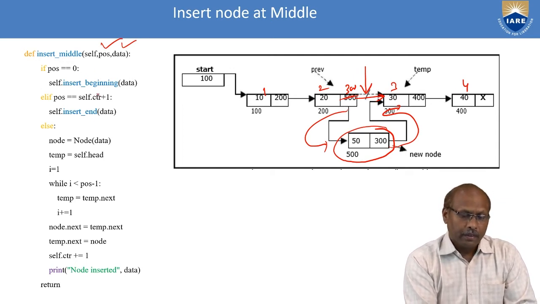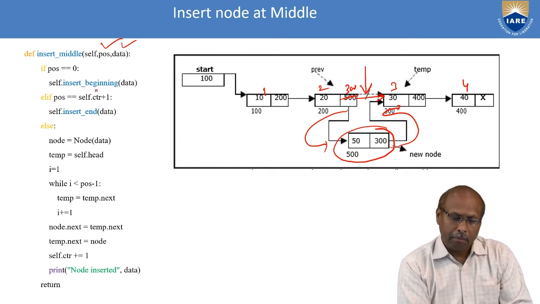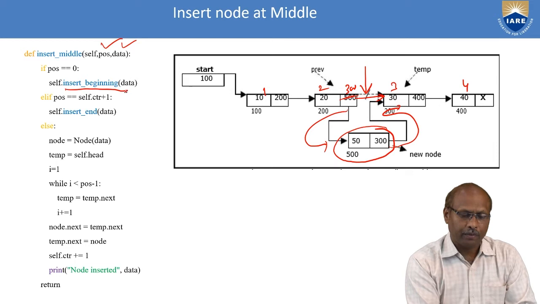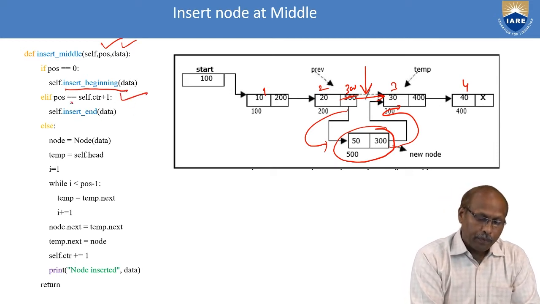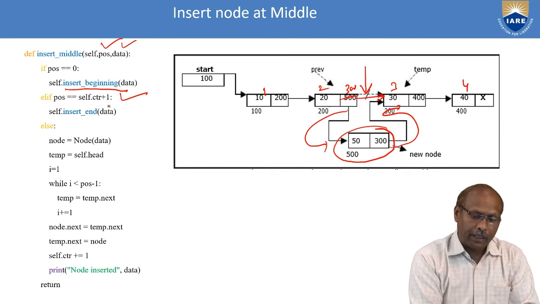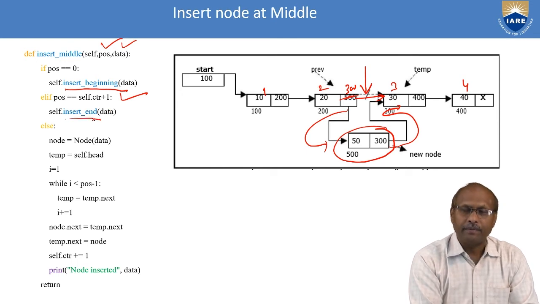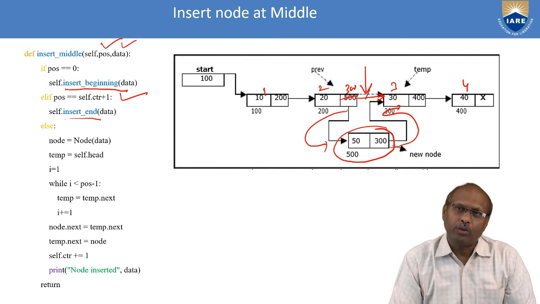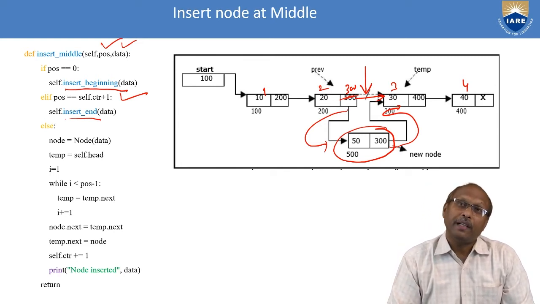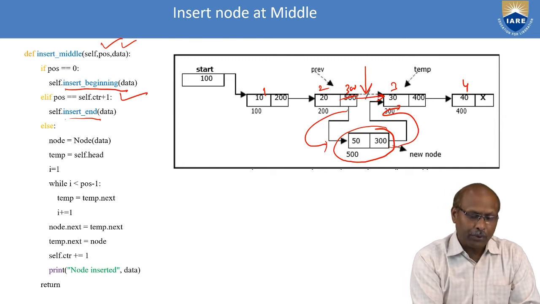Check. If the position is 0, that means it is nothing but inserting at the beginning, so you call the insert at beginning procedure. If the position equals self dot counter plus 1, it means it is the end of the list, then you call insert at end. So while giving the position, sometimes you may give 0, which means the beginning. If you give the last node's position plus one, then that is the end. If it is not the beginning or the end, that means somewhere in the middle. In that case, it comes to the else part.